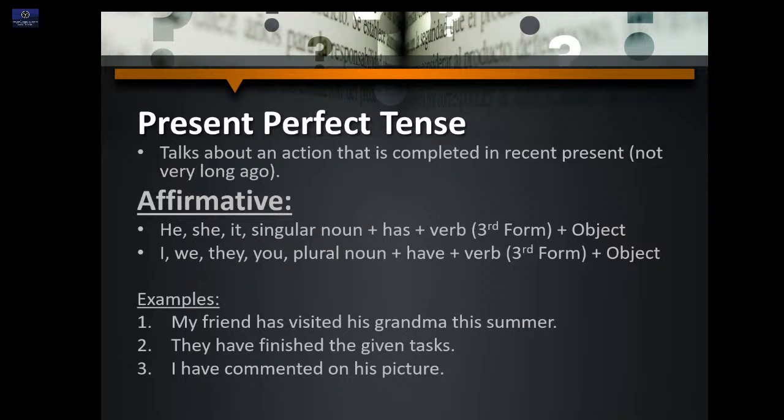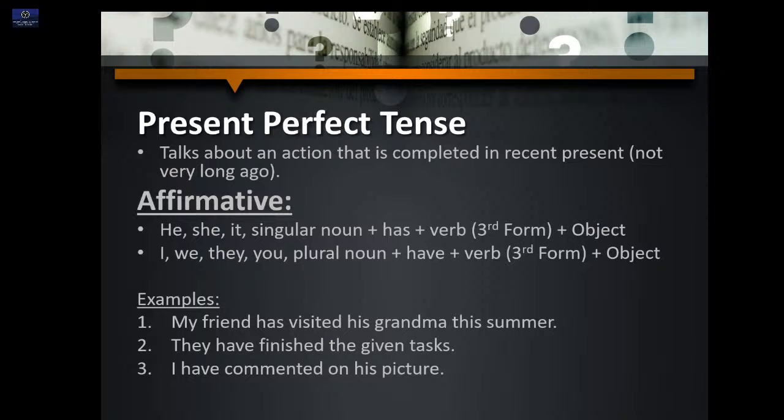Now let's look at present perfect tense. It talks about an action that is completed in the recent present, not very long ago. Means something completed, but recently. Its affirmative sentences: if your subject is he, she, it, or a singular noun, we use has.